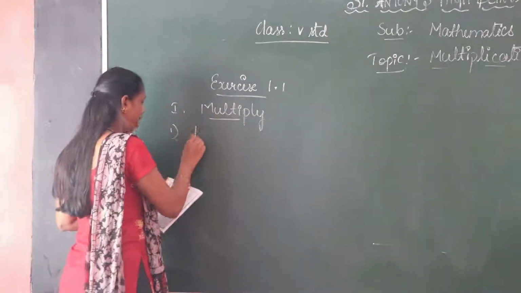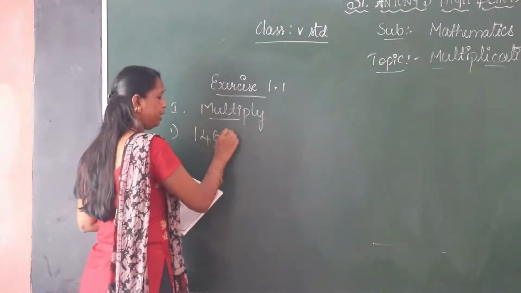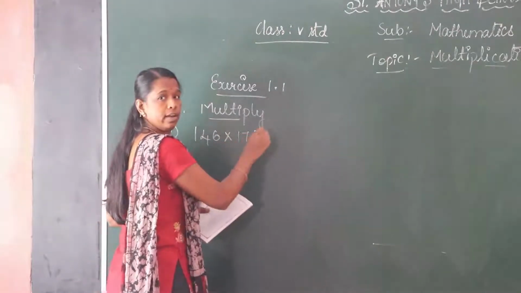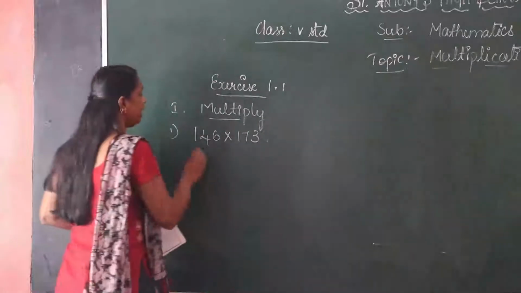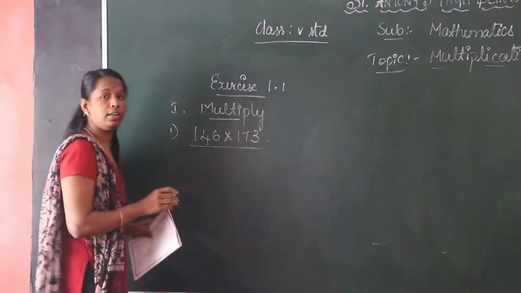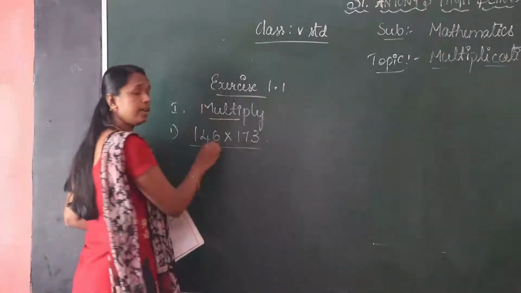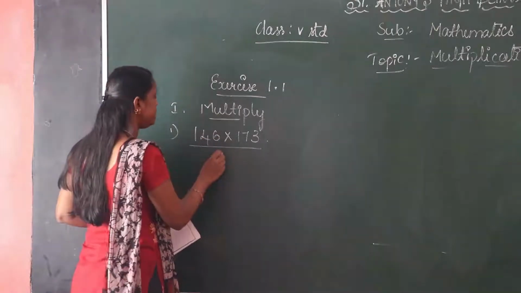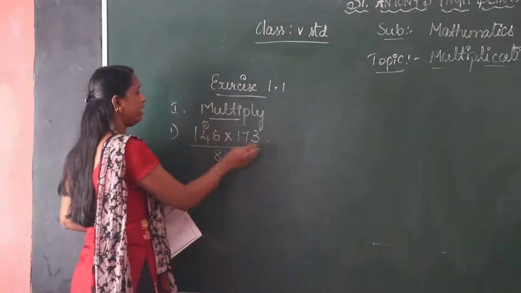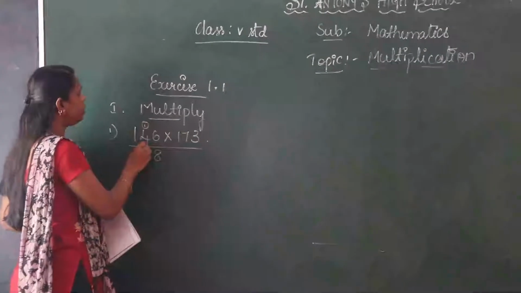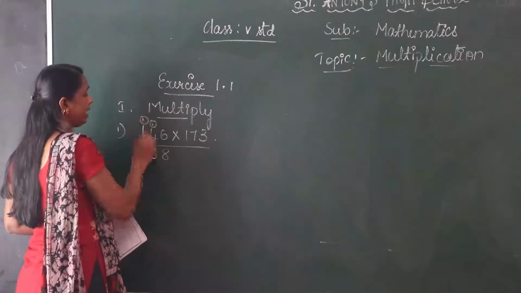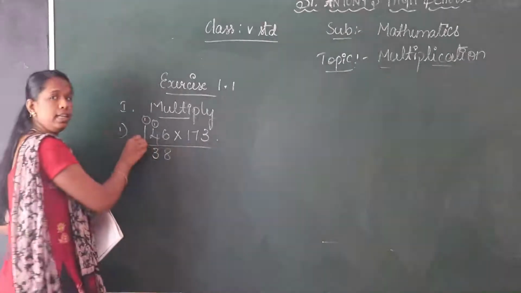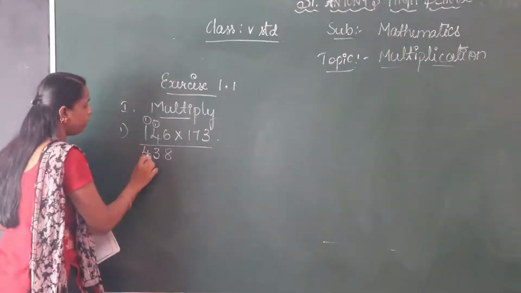First one, 146 into 173. Okay, so do the multiplication here. 3 6s are 18, 1 carry. 3 4s are 12. 12 plus 1, 13. Write 3, 1 carry. 3 1s are 3, 3 plus 1, 4. Leave one place.